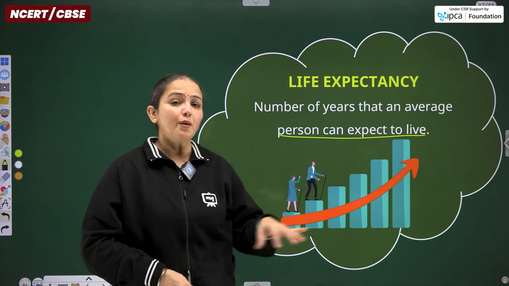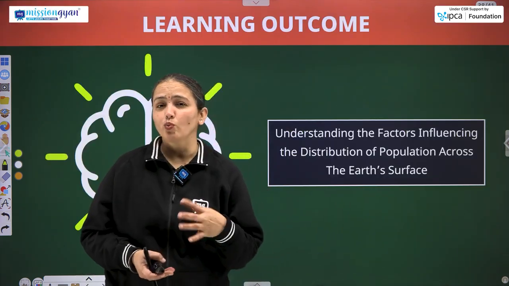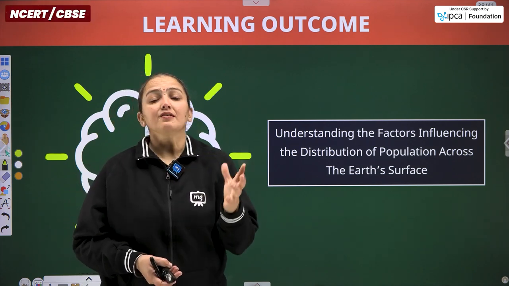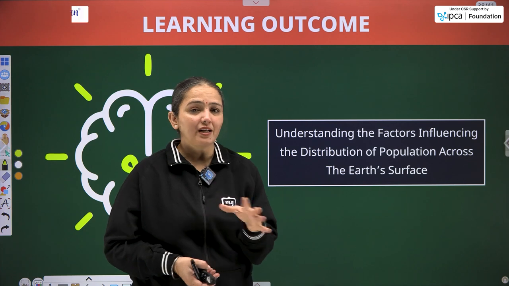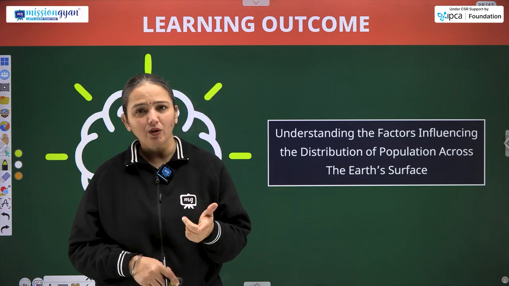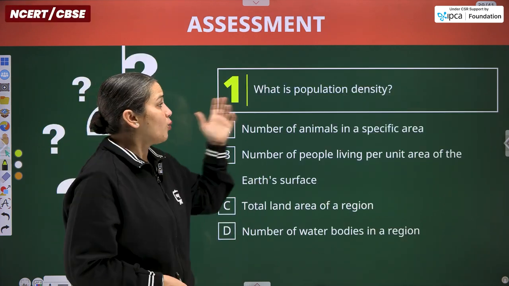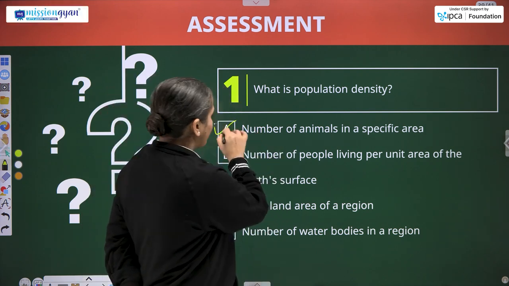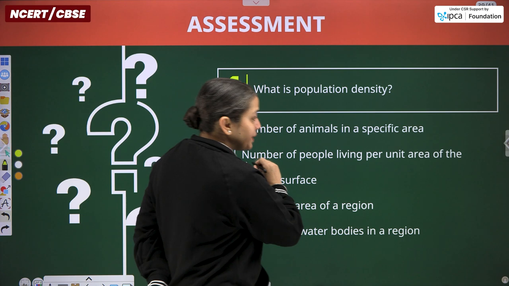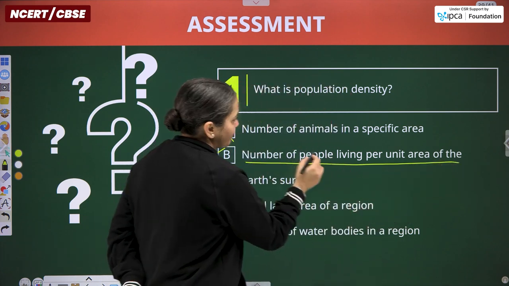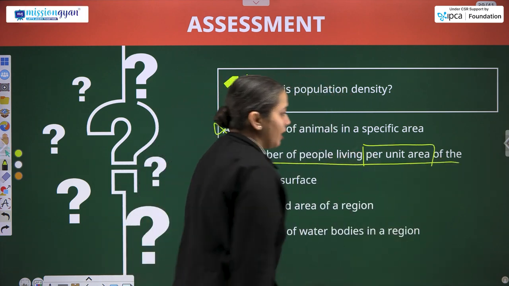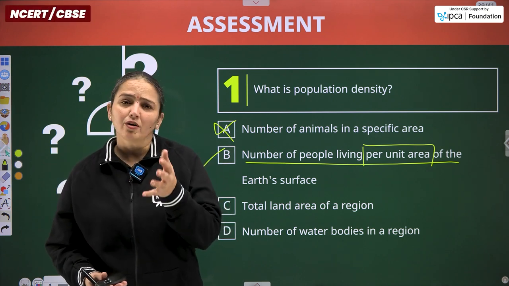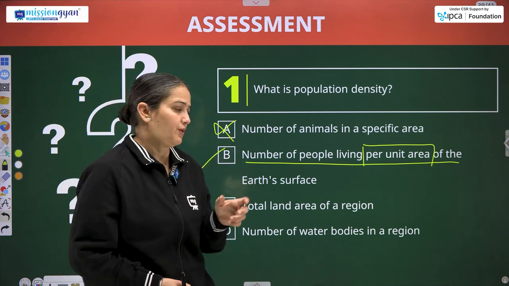So that was all about our today's class. We have discussed, particularly and aimfully, the factors affecting the density of the population of any region all over the world. Time to recall. What is population density? Number of animals in a specific area? No. Number of people living per unit area. Don't forget this formula. Per unit area means persons living per square kilometer of area.